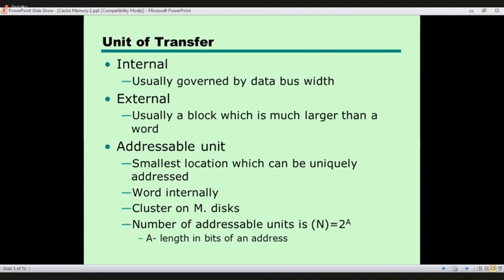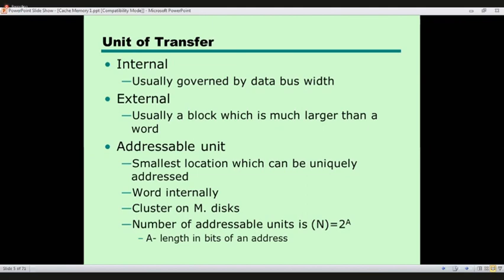The unit of transfer is fixed to that data bus. If you have an 8-bit data bus, then we can transfer 8 bits at once. So the unit of transfer is 8 bits, 1 byte. That is normally the transfer internally, meaning within the CPU and registers.